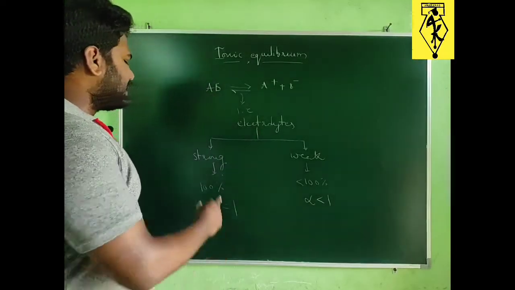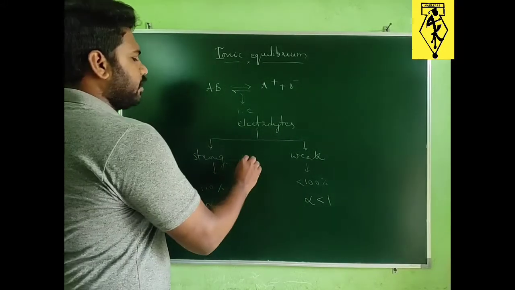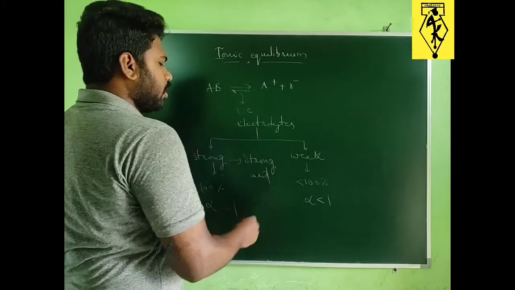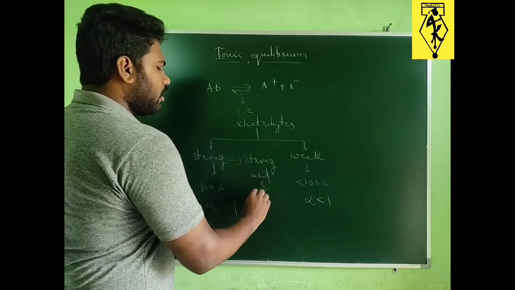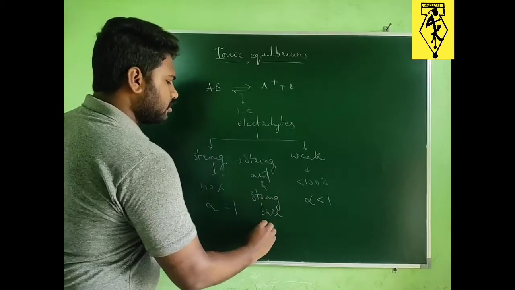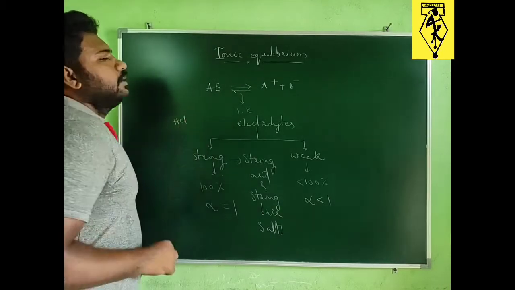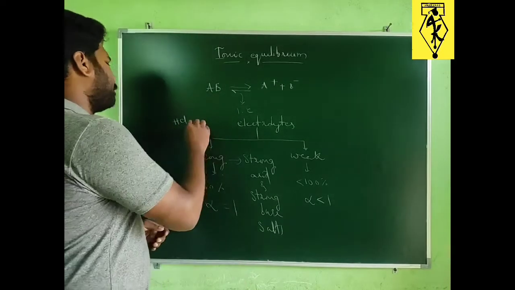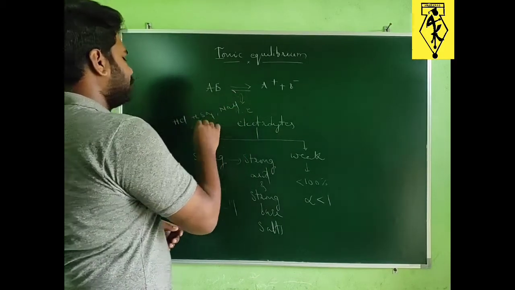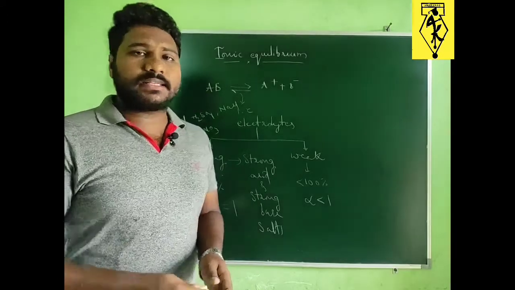Next we will discuss the examples for strong electrolytes. For strong electrolytes, we can take all strong acids, all strong bases and salts, like HCl, H2SO4, HNO3, NaCl, and strong bases such as NaOH, KOH.